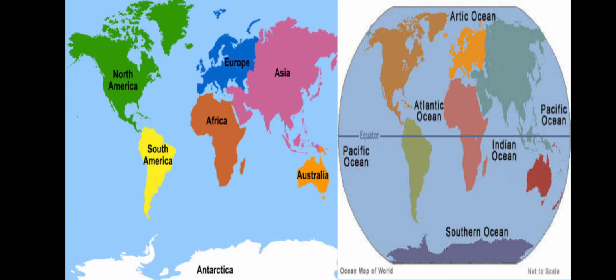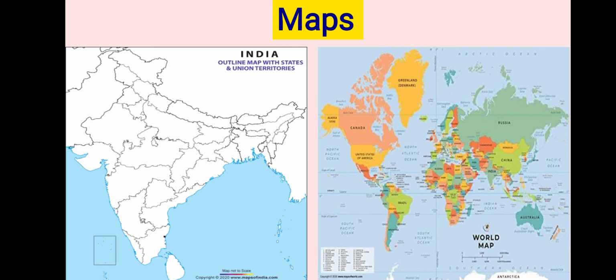Today we are going to start the information about the maps. Now there is a question in your mind: sir, what is meant by a map? Why is it useful for us? In geography lessons, many times different maps are given. Sometimes they are in color, sometimes they are with the capitals. So are these maps useful for us or not? Certainly, maps are very useful for us for the study of geography.